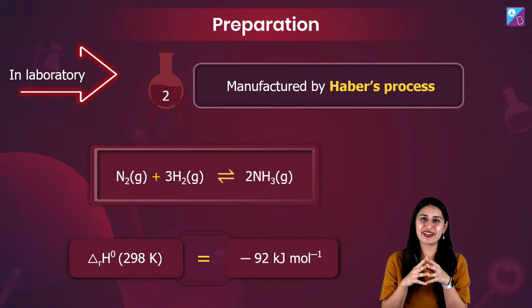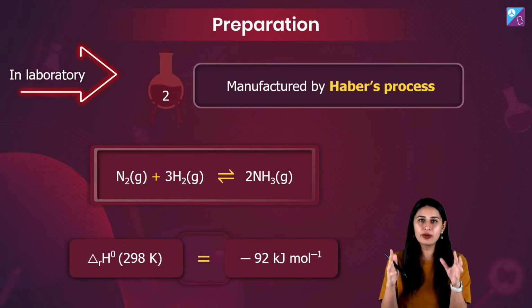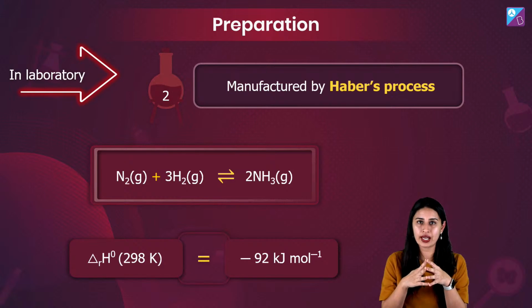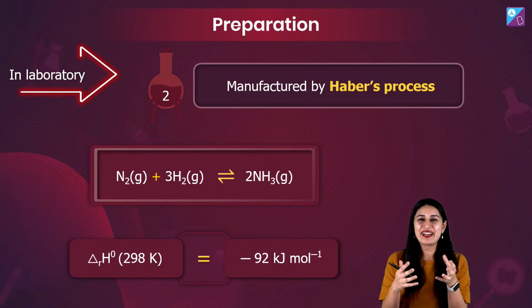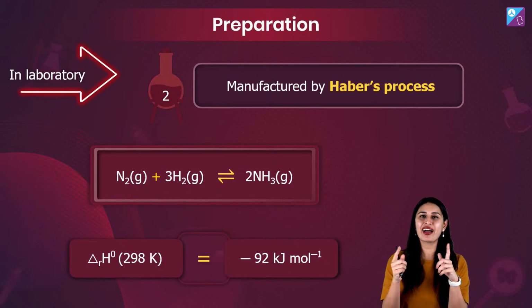The intentions were not that the whole world's food problem would get resolved, because you know ammonia is very important for making fertilizers. And it brought in a revolution because we used ammonia as a fertilizer. So when we used ammonia as a fertilizer, of course it's a noble thing, but the idea behind ammonia's formation was not noble.